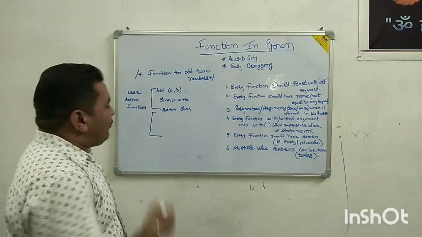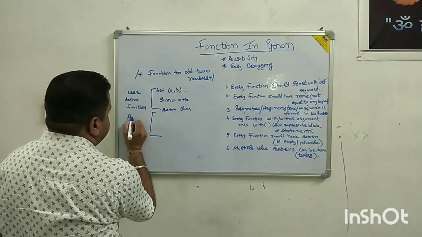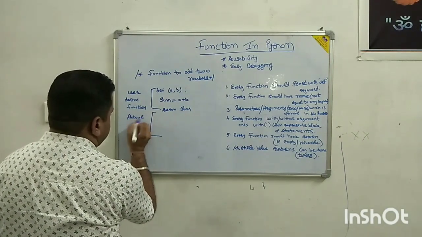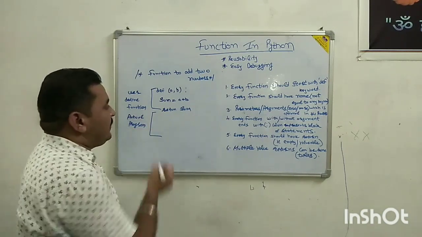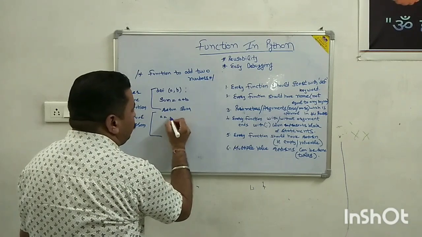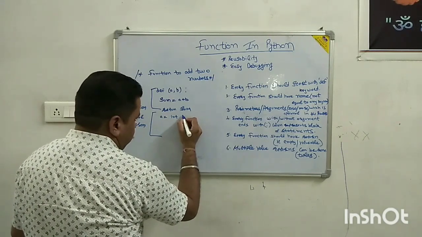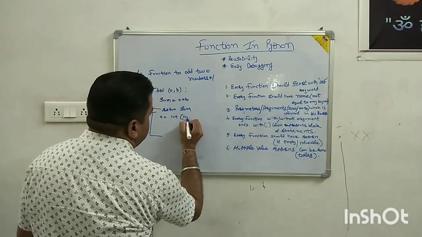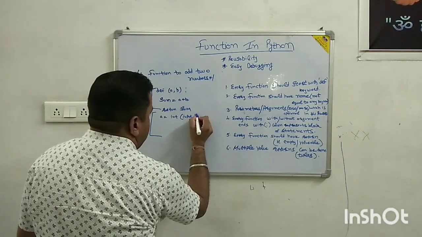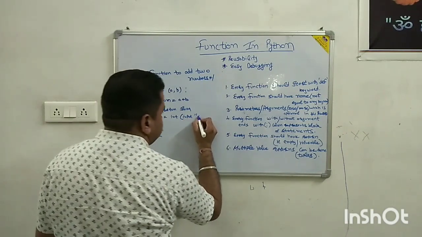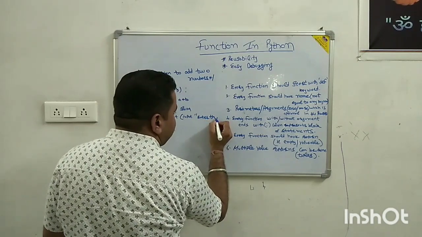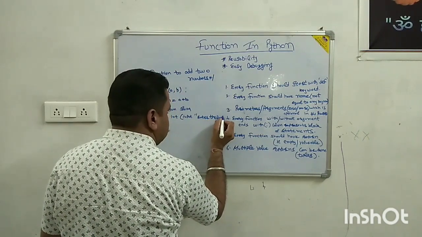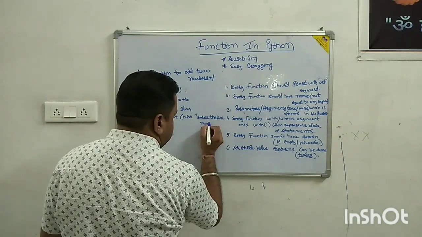We come to the actual program. In the actual program we write a is equal to int(input("enter the first number")).